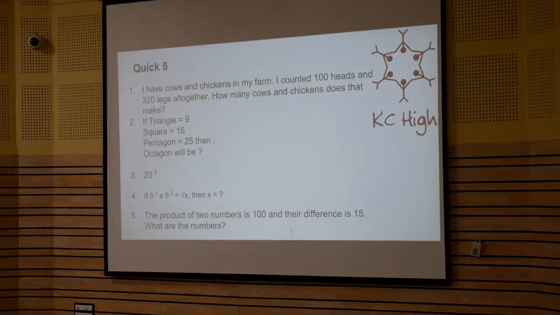These are the questions that we have already done in class. So the children, what they did was, I have counted 100 heads, so they came up with combinations for 100. So what are the different combinations? Like starting with 10 plus 90, then 20 plus 80, then 30 plus 70, like that. Then they substituted the legs for the chicken and the cow in that equation. So suppose it is 40 plus 60, if I have 40 chickens, then it is 80, and 60 cows means it is 240. So they did that trial and error, and then they came up with the answer. I think I gave away the answer.